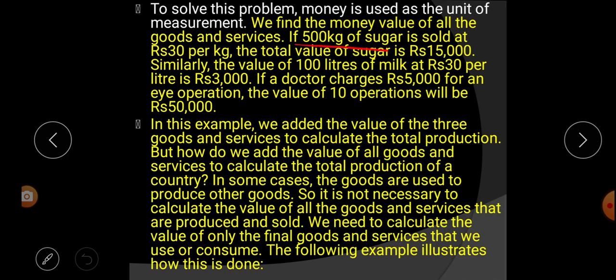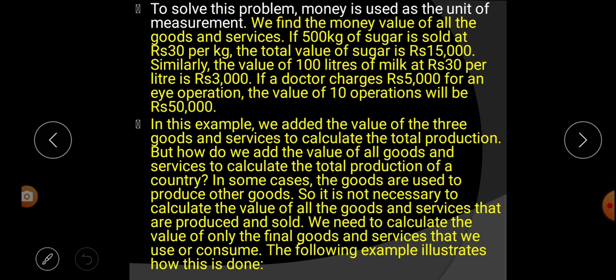If 500 kilograms of sugar is sold at Rs 30 per kg, that means if 1 kilo of sugar is 30 rupees, then the total value of sugar is how much? It is 15,000. Similarly, if the value of 100 liters of milk is 30 rupees per liter, what will be the cost of 100 liters? It will obviously be 3000.